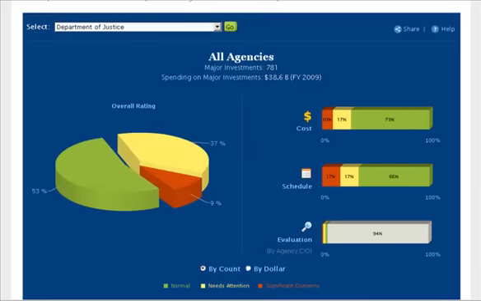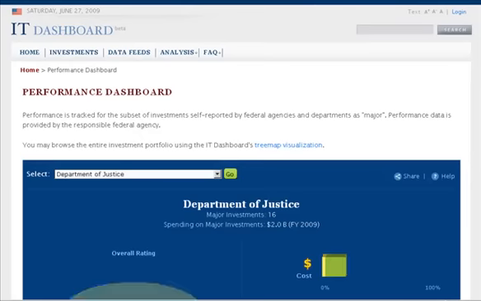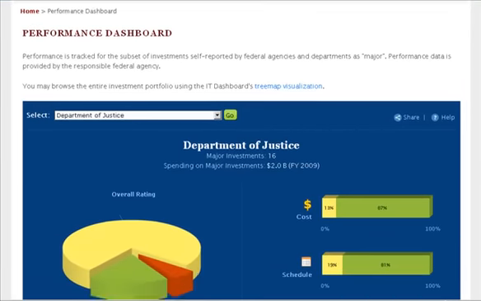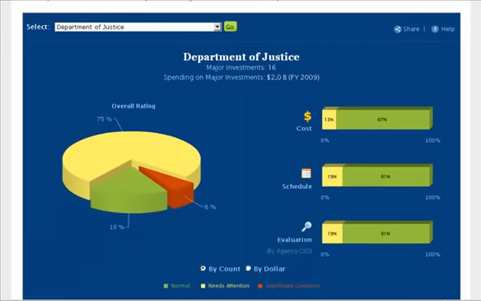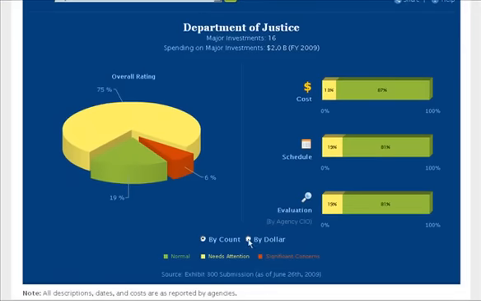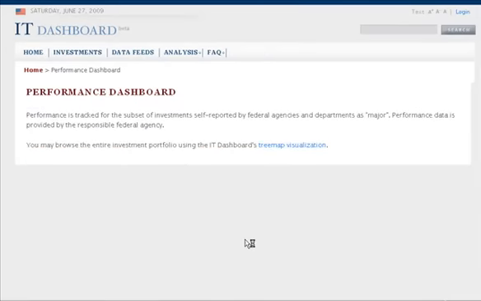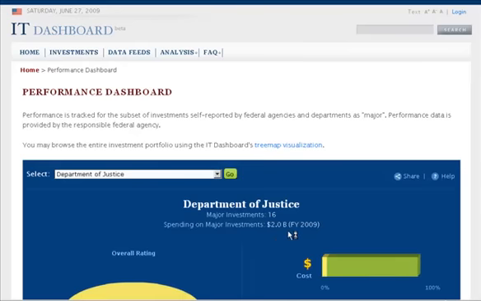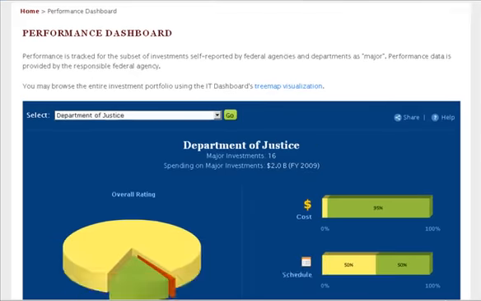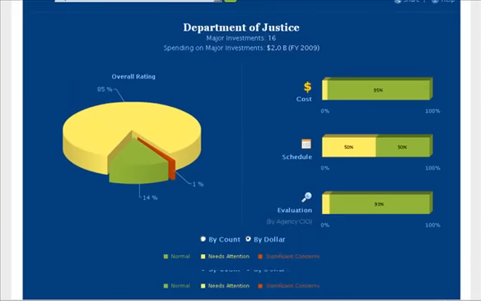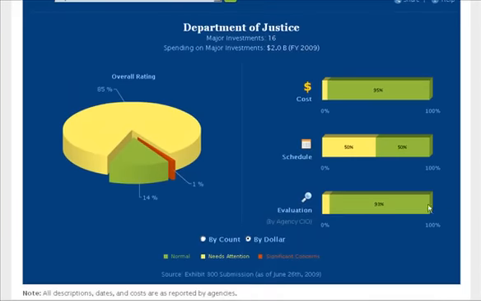This is the agency level view, which rolls up the statistics from an agency's entire portfolio of major investments. You can make the overall pie graph be a simple count of each investment's overall score, or weigh the size of each slice by the dollar size of each investment. Let's select an investment to look at more closely. By clicking on a segment of one of the rating graphics, we can browse all the investments falling into that category.